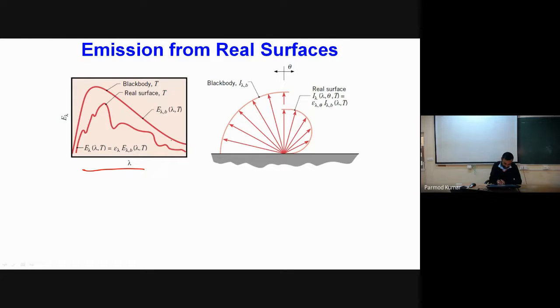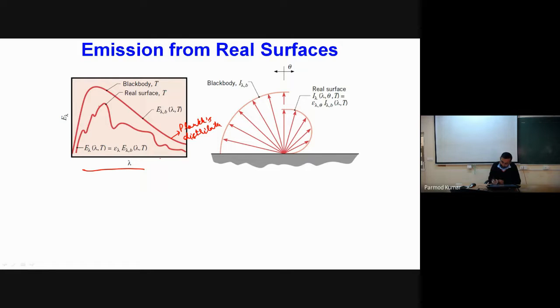This is given by Planck's distribution. However, for a real surface, we have a distribution that varies significantly from Planck's distribution. So this is the distribution for a real surface, and you can see there is a significant difference between our Planck distribution and this real surface.